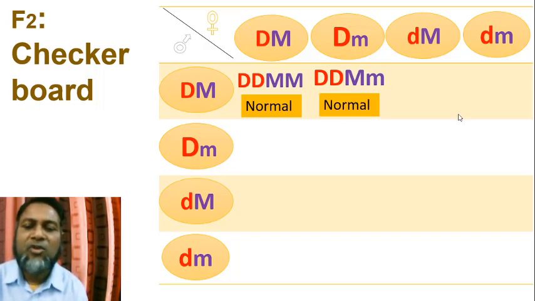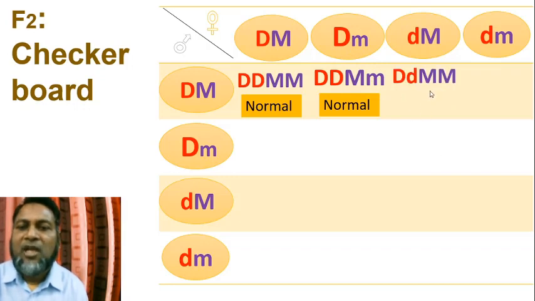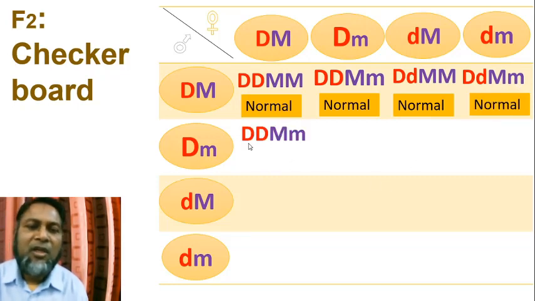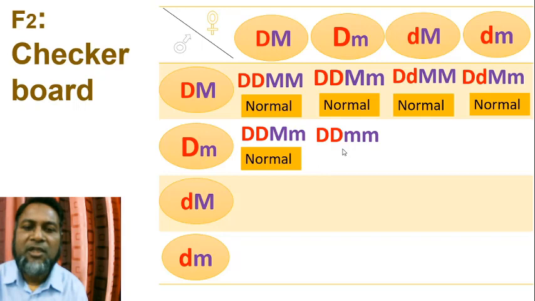This person is also normal. Capital D, capital M, small d comes from here. This person is normal. Capital D, capital M, small m. This person is also normal. Capital D, capital M, small m. This person is normal.